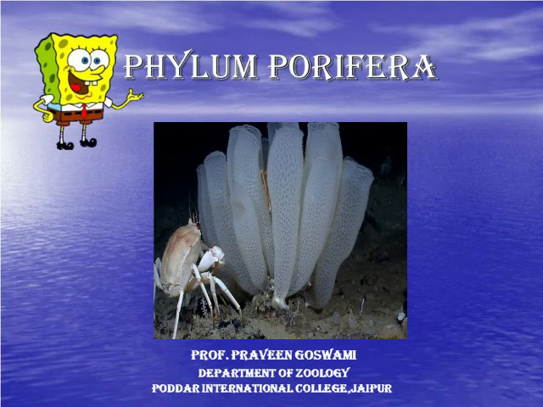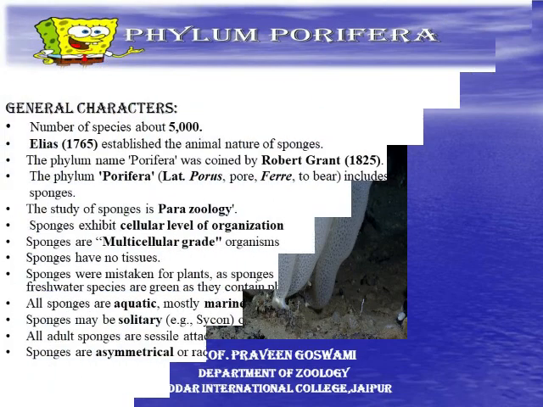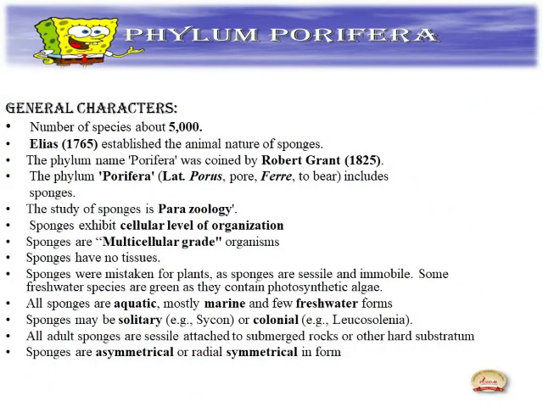Today we will discuss Phylum Porifera. General characters of Porifera. First, Aristotle in 1765 established the animal nature of sponges. The word Porifera was given by Robert Grant. Porifera means porous body bearer: pore means porous and fera means bearing. Porous body structure is called Porifera. The study of sponges is called parazoology.